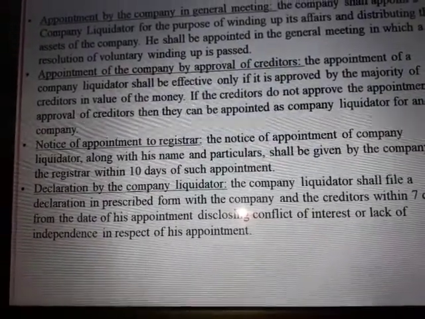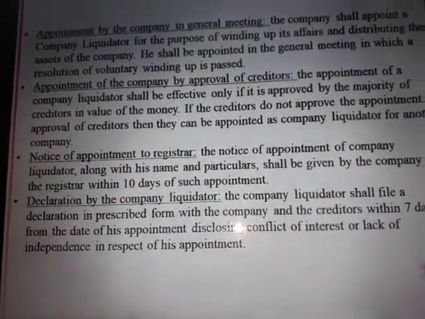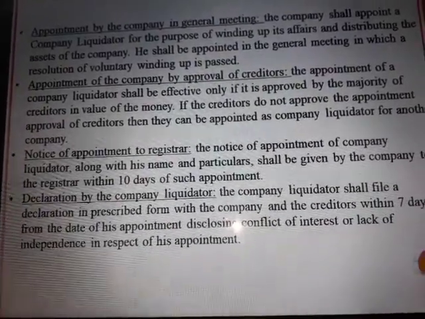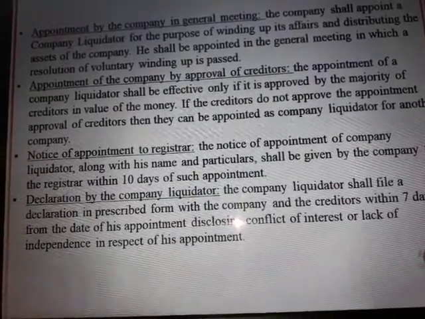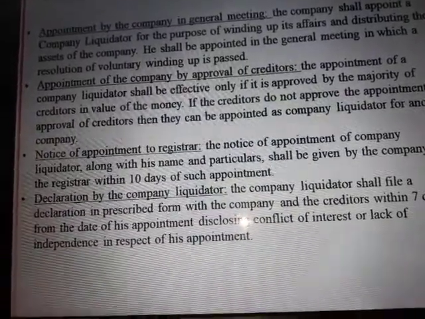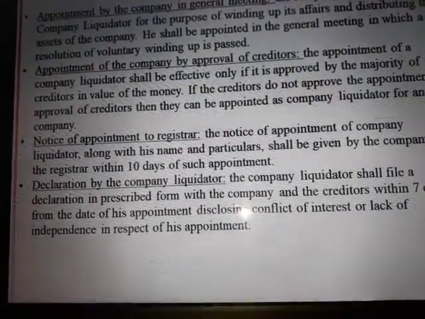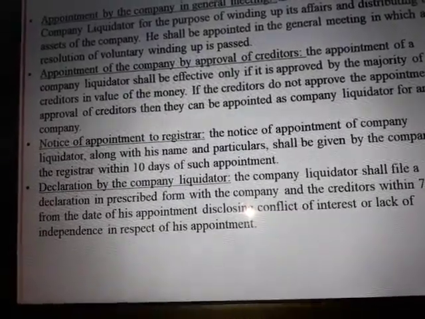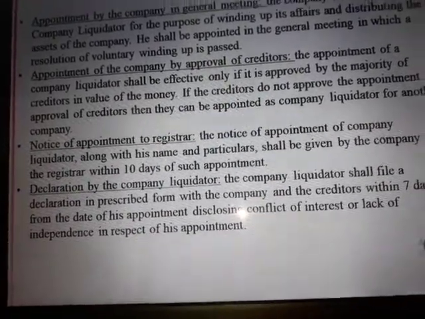So whenever we appoint that particular person to the liquidator position, he needs to send the declaration form within 7 working days to the creditors and to the company, in the sense of the directors, once the declaration has been given by him. If he gives a proper declaration, that means he agrees with the appointment, then he needs to send the declaration form. Whenever he sends the declaration form, from that day onwards he will continue as the company liquidator in the company, right?